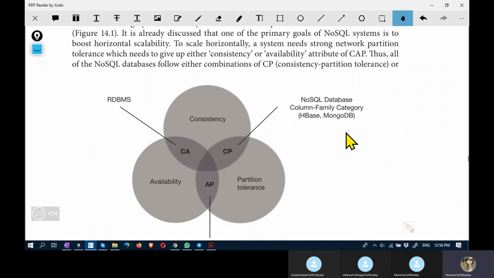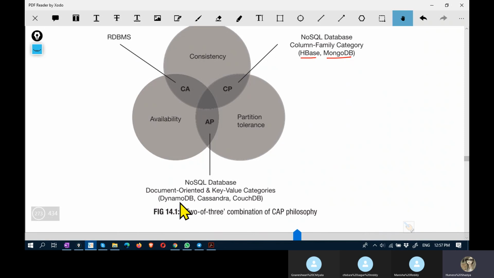Look at this: consistency, availability, partition tolerance. Here you have consistency and partition tolerance supported by HBase and MongoDB. These are two NoSQL databases that support these two features, and RDBMS supports consistency and availability. DynamoDB, Cassandra and CouchDB support availability and partition tolerance.